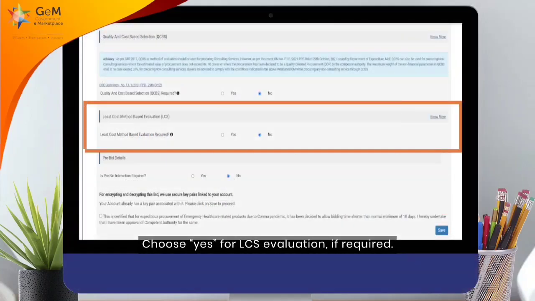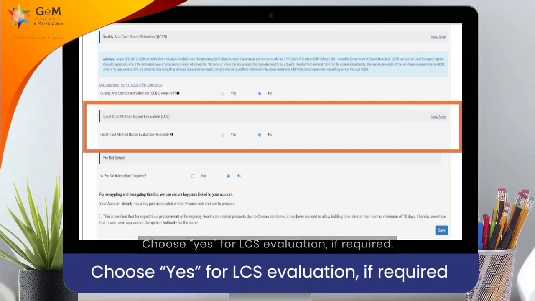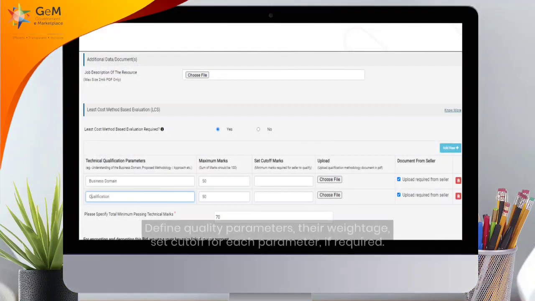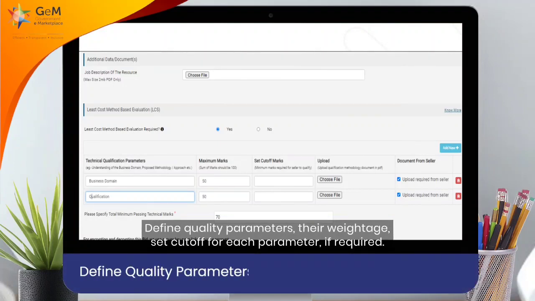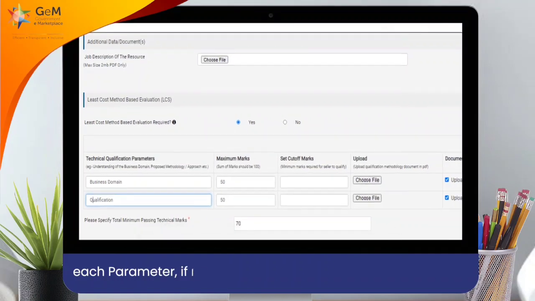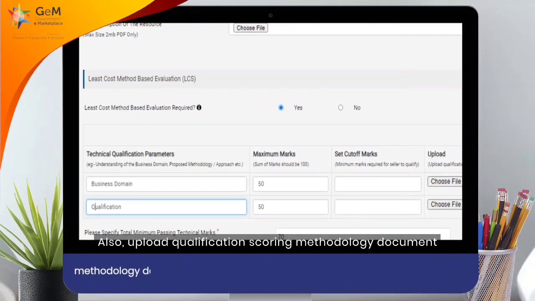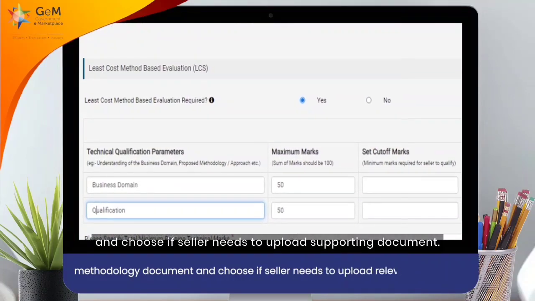Choose Yes for LCS evaluation if required. Click on Know More for details. Define quality parameters, their weightage, set cutoff for each parameter if required. Also, upload qualification scoring methodology document and choose if seller needs to upload supporting document.